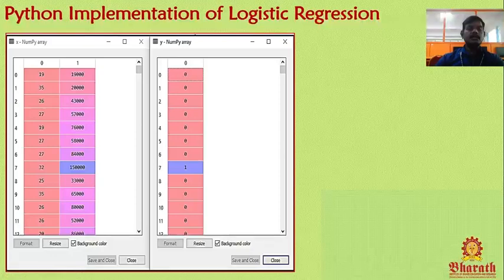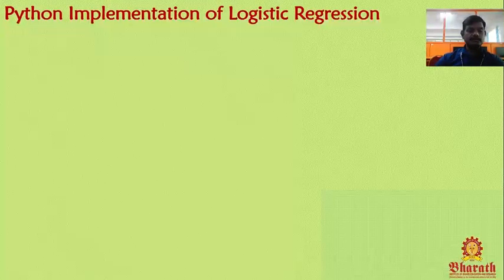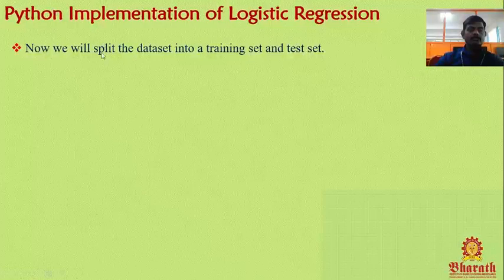It represents whether they are ready to purchase or not: 0 means they are not ready to purchase, 1 means they are ready to purchase. But we are not at the conclusion stage yet. We have only the data set, and we can't predict with these sets. We need to do more things to predict the values.